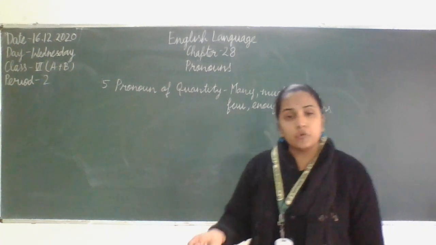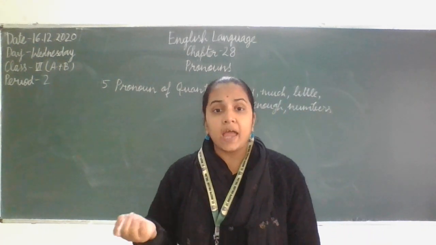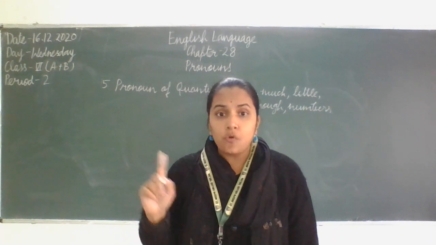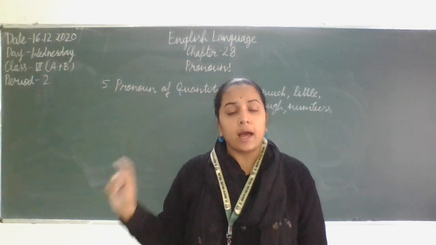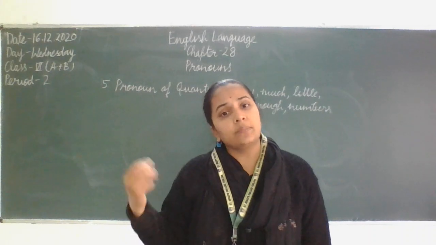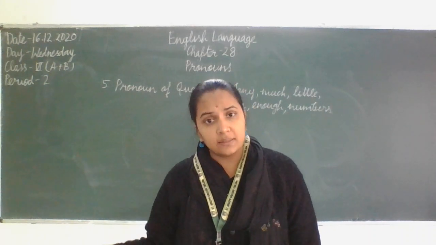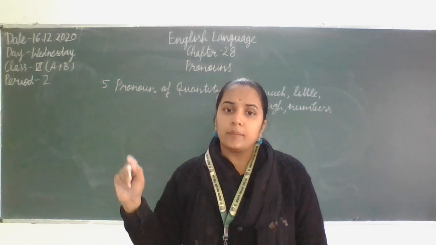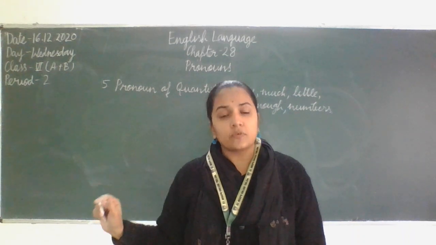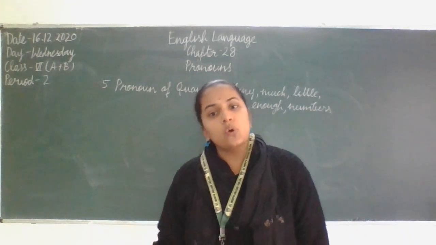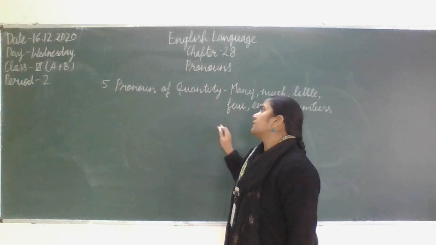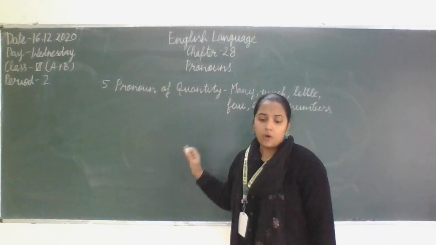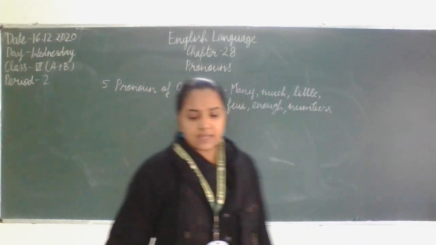I have few pencils or I have 4 pencils. So 4 is the particular number I am giving you. Few means it can be 2, 3, 4, 5, anything. But when I am talking about exactly in terms of number, so both the things come under the category of pronoun of quantity. For example,